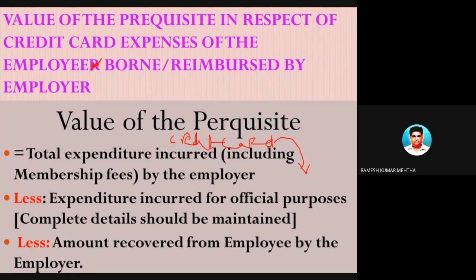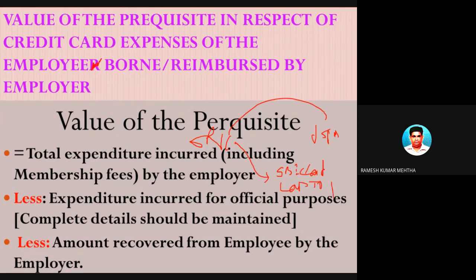Now, for example, I will give you a small example and let's understand it. Mr. S. Ramesh Kumar Mehta is working in JSPM, and he has taken a credit card of SBI and he has purchased a laptop and a mobile during the year 2019-20, and he has swapped the credit card. The payment which was supposed to be done during the year for the purchase of laptop and mobile was some 1.5 lakh rupees.